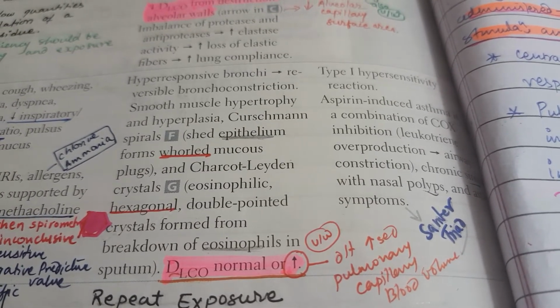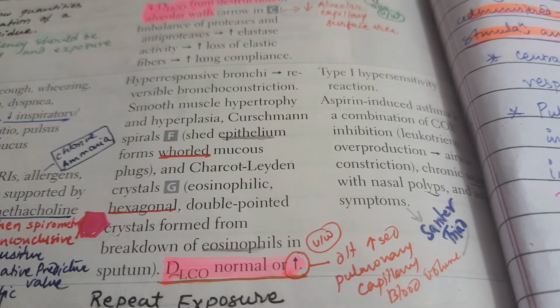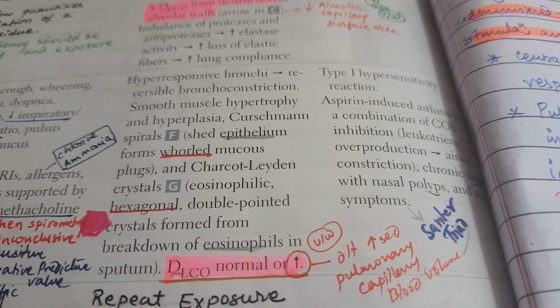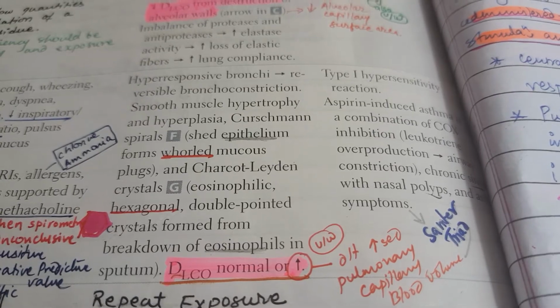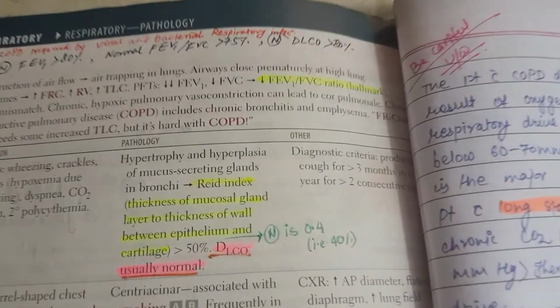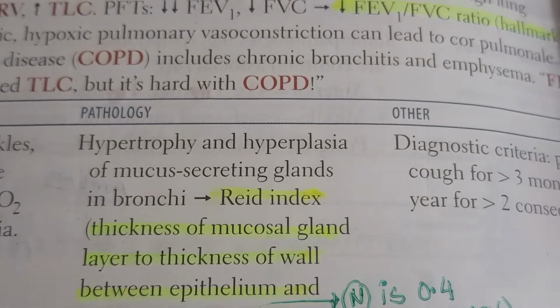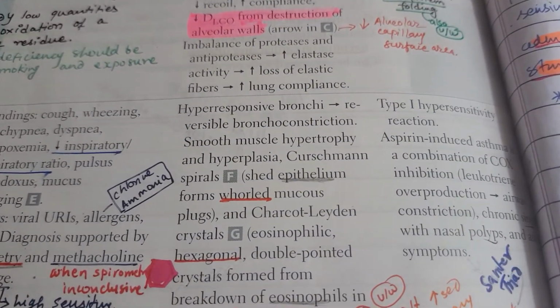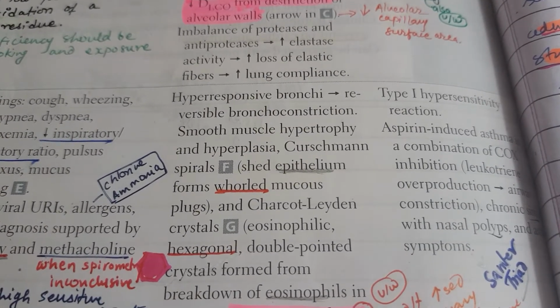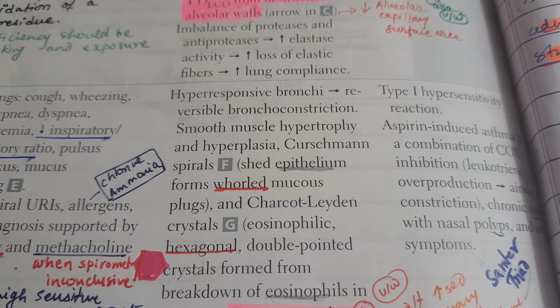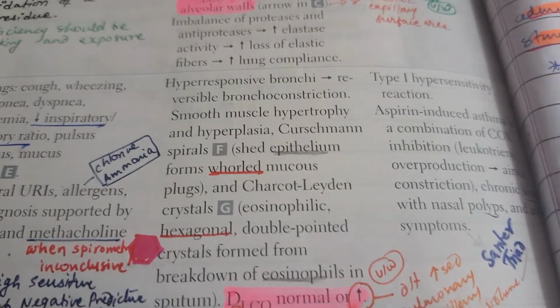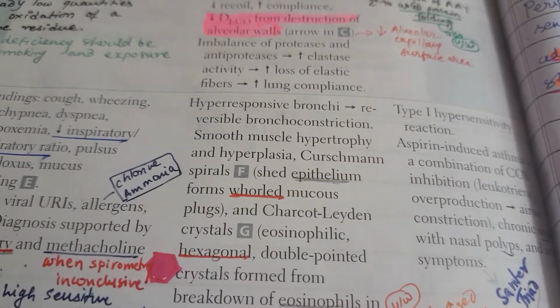Again, here there is smooth muscle hypertrophy and hyperplasia both. As in chronic bronchitis, if you remember, there was hyperplasia and hypertrophy of the mucus secreting glands, isn't it? Here there will be hypertrophy and hyperplasia of smooth muscle, right?